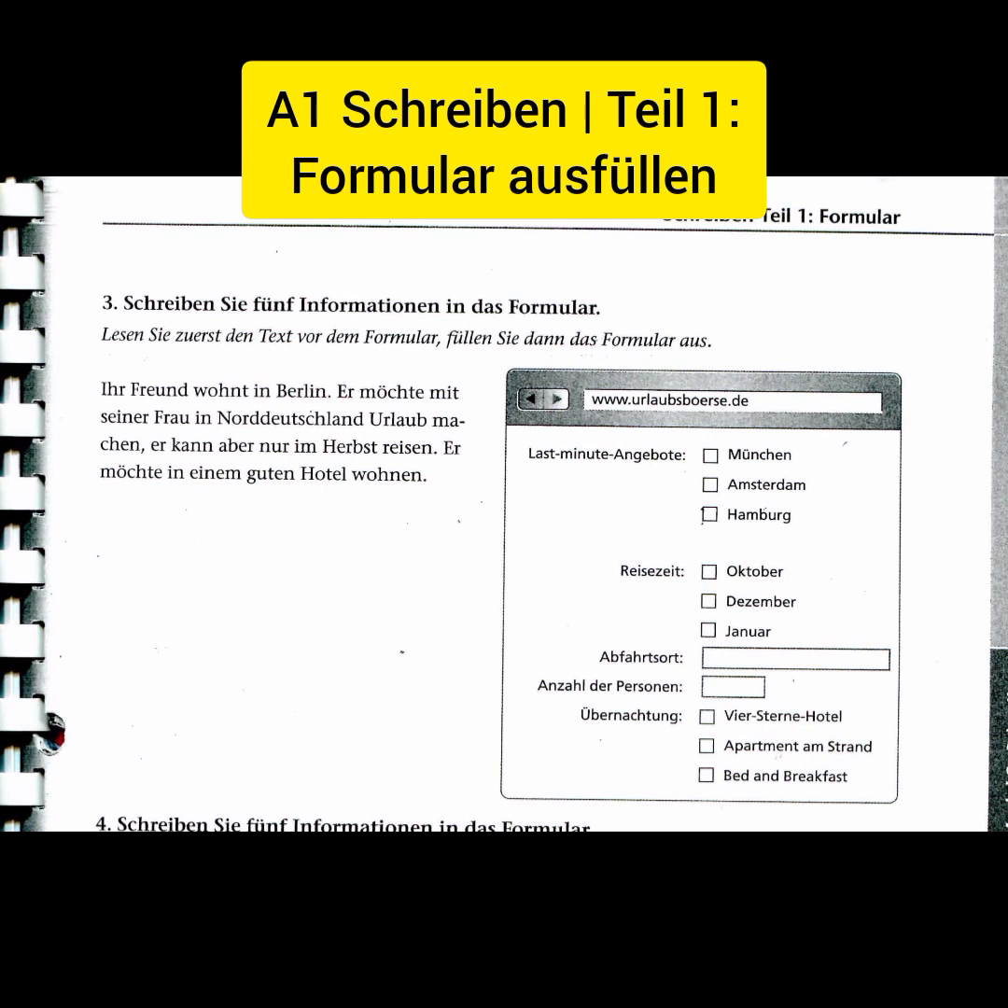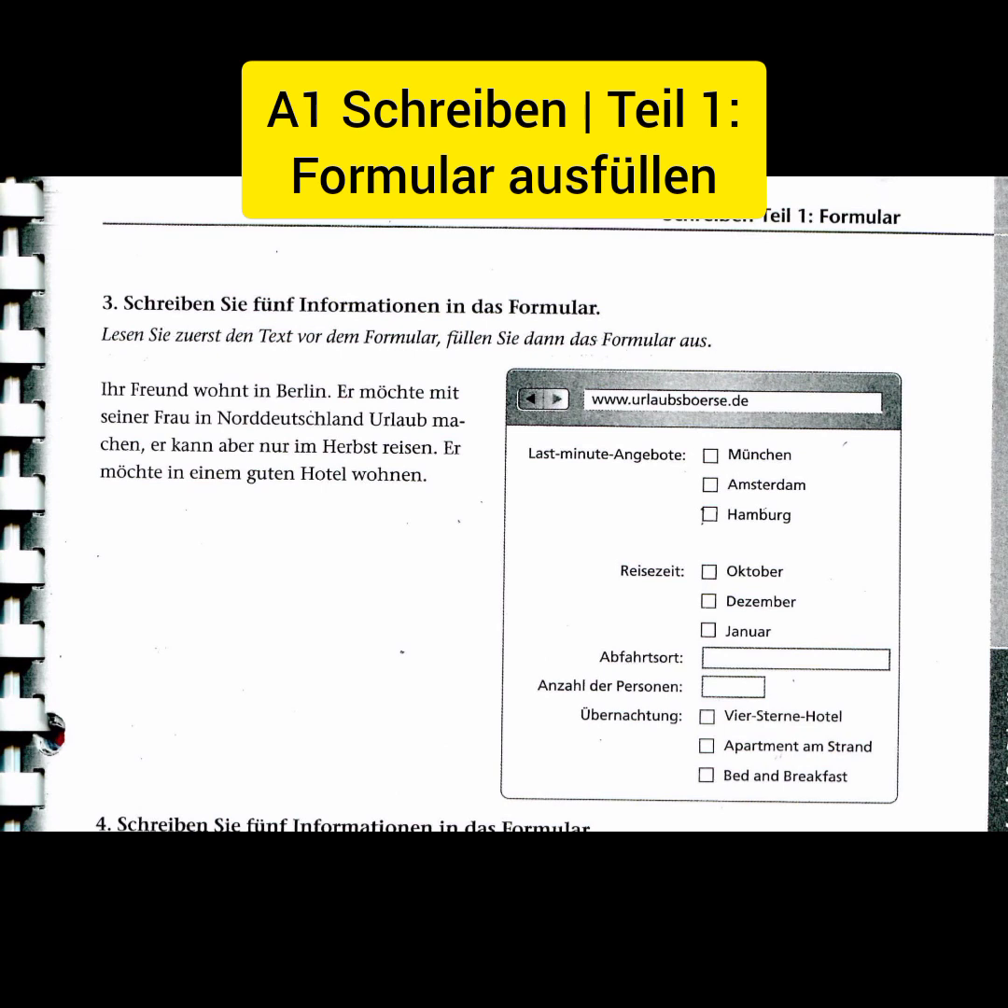So after they give you a short text like that, then here comes the form. Let's begin with the very first question. Last minute Angebote. So the first question is asking, where exactly? Will he be in München, Amsterdam, or Hamburg? They've clearly said he wants to go to Norddeutschland. So among the places given here, we have to find the one that is in North Germany, and that is Hamburg. So number 1 answer is Hamburg.